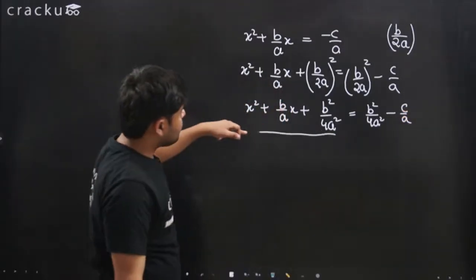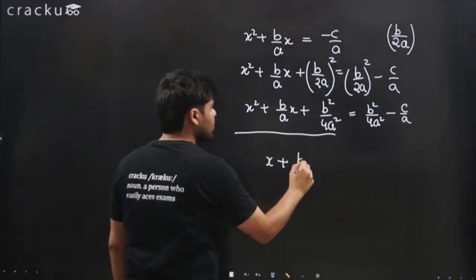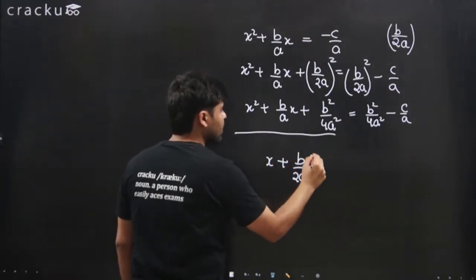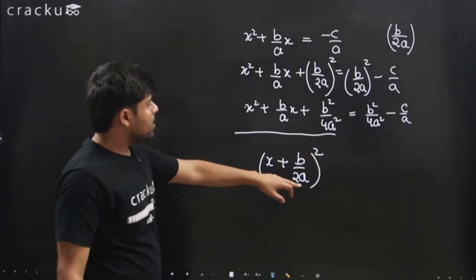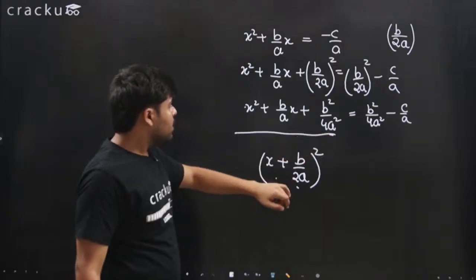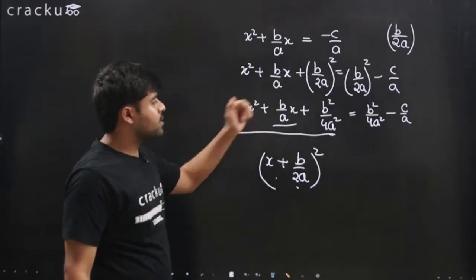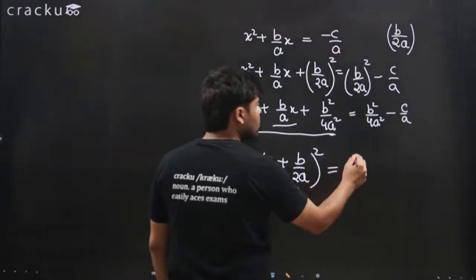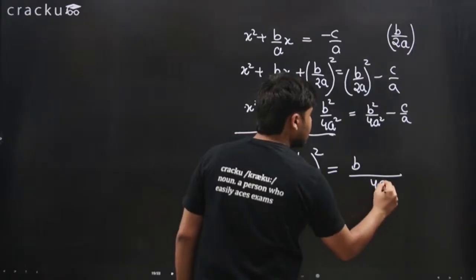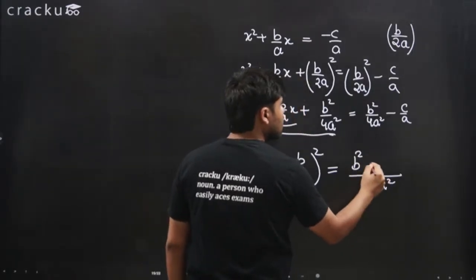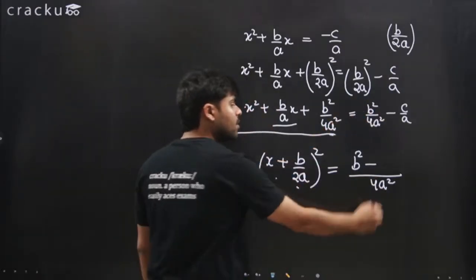Now this left hand side, if you see, we can essentially write as x plus b over 2a whole squared, because when we expand this, we will get x squared plus b over 2a whole squared plus 2 times b over 2a times x, which is b over a x. This is equal to b squared. We can take the LCM as 4a squared. We'll get b squared minus 4a squared divided by a, which is 4ac,